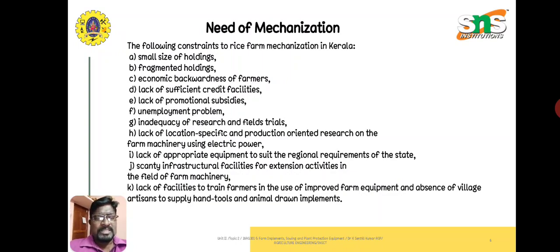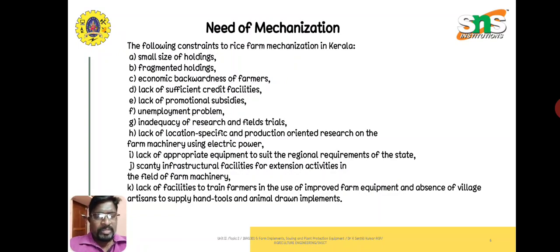Small size of holding. As I said, we can't expect that all the farmers or landlords own large quantities of land. There are more small holding farmers, and then economical backwardness of the farmers. As I said, their economic situation is very restricted, very low. They take credit from the society, from the government, or from large landlords so that they can carry on the sowing and cultivation work.